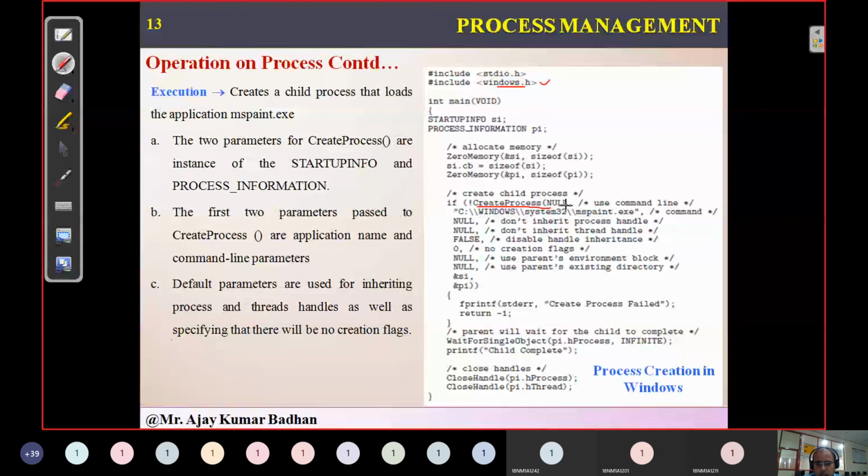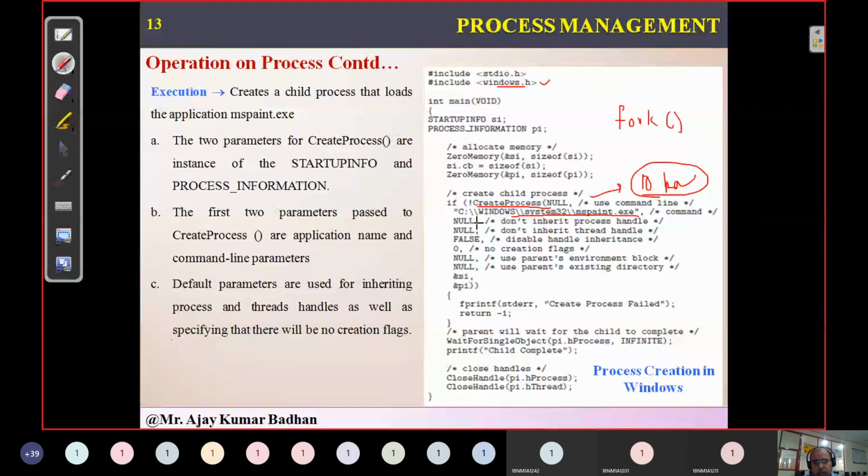But remember, this CreateProcess will use 10 parameters. In the previous slide, fork does not use any kind of parameter. Simply you call fork and it automatically gets executed. But coming to CreateProcess, we use 10 default parameters. Among them, the first one is what you want to execute.